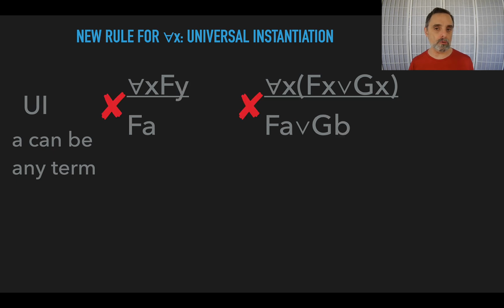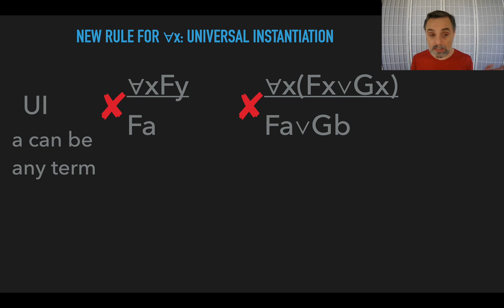Just point out two applications that are not legitimate. Of course, if you're using command mode, the program will never let you do those, but you might want to understand why it won't let you do those. So let's say we had for all x, fy. Well, our rule says you take off the universal quantifier, you take off that variable, but then you only get to replace that variable. So in this case, because it's for all x, we only get to replace occurrences of